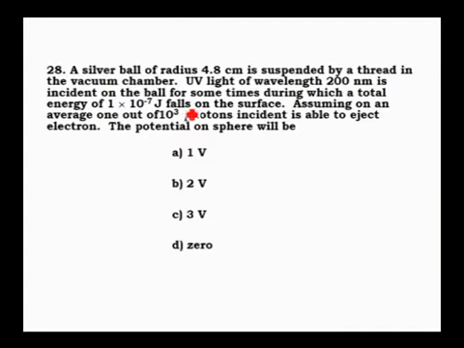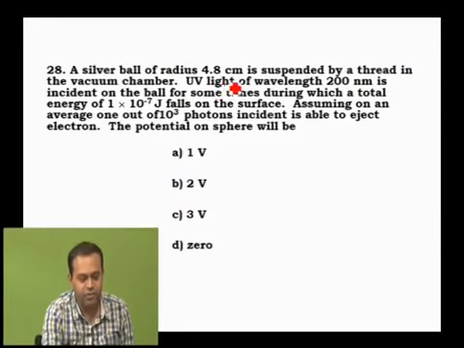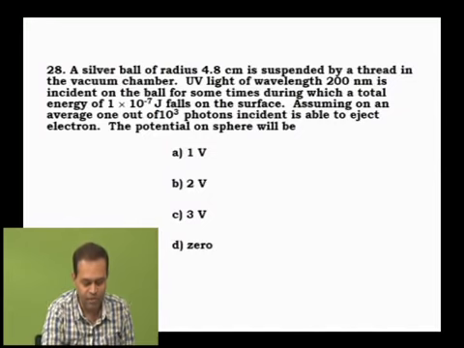Again, an important one. A silver ball of radius 4.8 cm is suspended by a thread in a vacuum chamber. When UV light of wavelength 200 nanometer is incident on the ball for some time, during which a total energy of 1 into 10 power minus 7 joules falls on the surface. Assuming on an average 1 out of 10 power 3 photons incident is able to eject an electron, then what is the potential of the sphere?